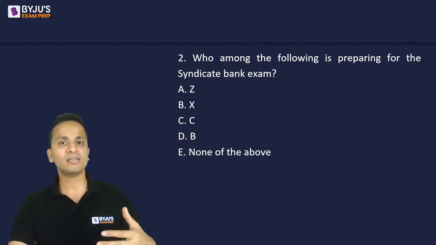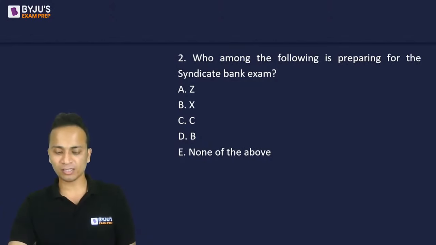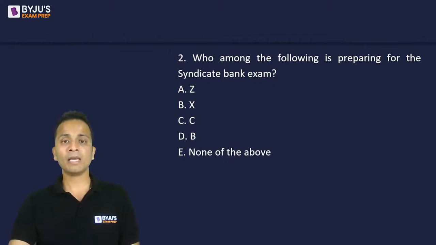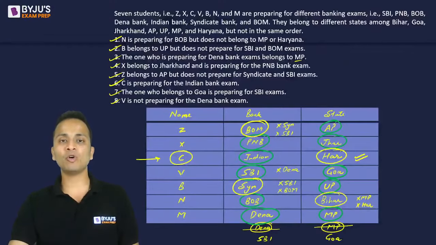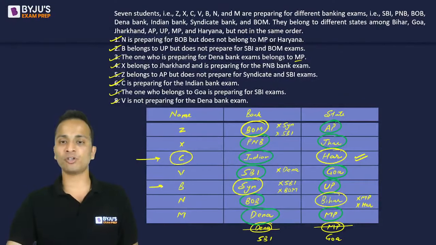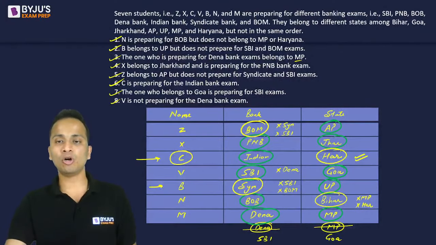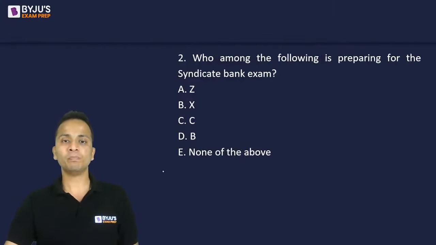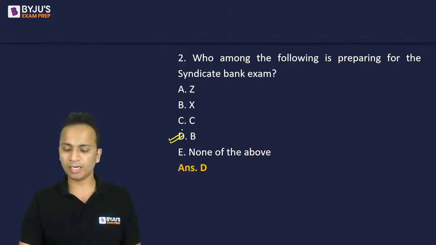Don't keep writing your answers again and again because फिर ये problem होती है और students के लिए. Okay, so please don't do that. Write your answer only once. All right. Now, Syndicate Bank examination. Again, if I go back to the table, Syndicate Bank examination, B is preparing for that, and B belongs to UP. Okay. So B is preparing for Syndicate Bank examination. The correct answer should be option D.